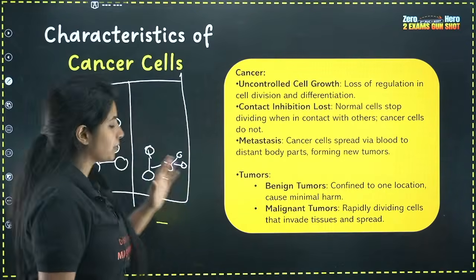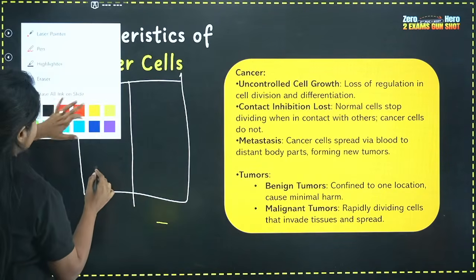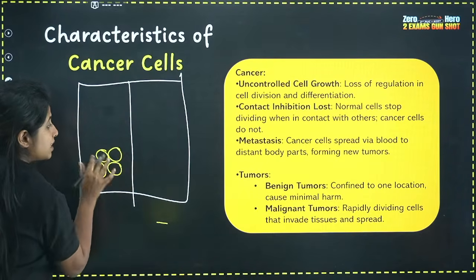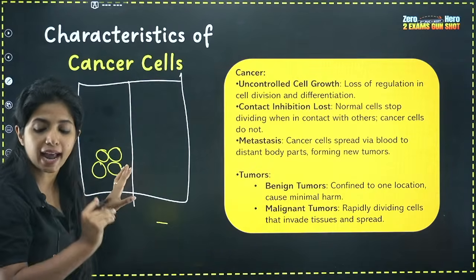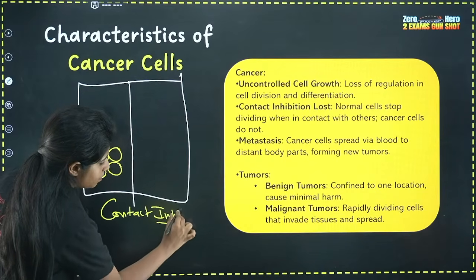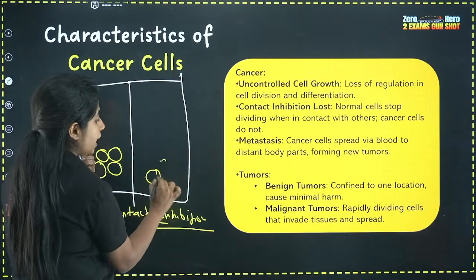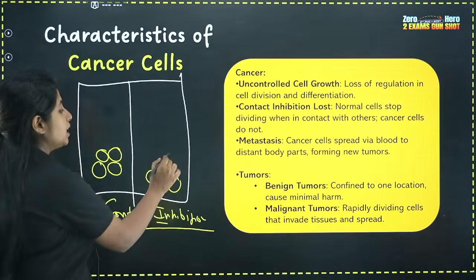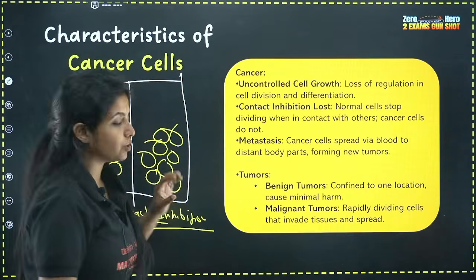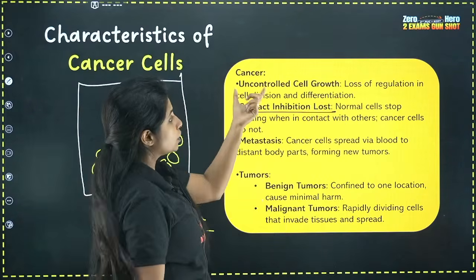Something similar to it: in a normal cell, a cell divides into 2, and when these cells come in contact, they stop the division. This is known as contact inhibition. On the other hand, if cancerous cells divide and come in contact, they do not care. They keep on dividing. This is known as loss of contact inhibition. So cancer cells, my dear children, have loss of contact inhibition and uncontrolled cell growth.